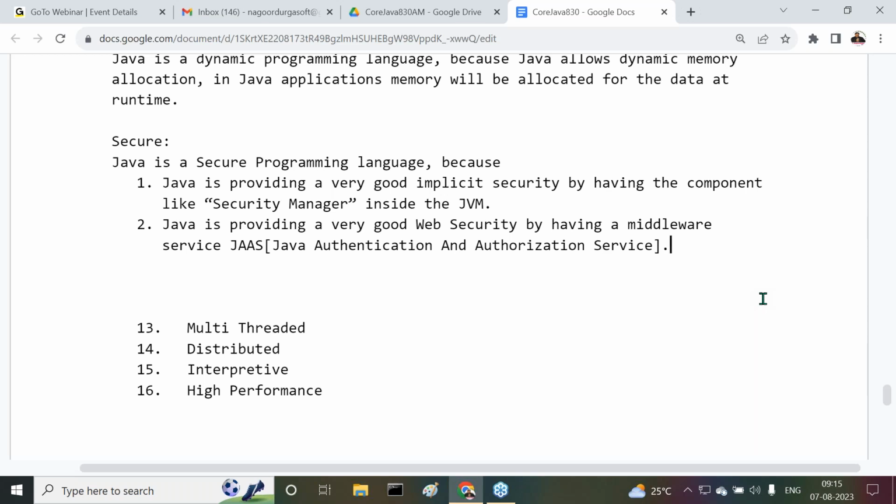If you want to open Facebook, when we type www.facebook.com, immediately we get the Facebook login page. In the login page, we have to enter username and password. When we click on the login button, that username and password will be checked against the credentials. If the username and password are valid, your Facebook home page will come to you.